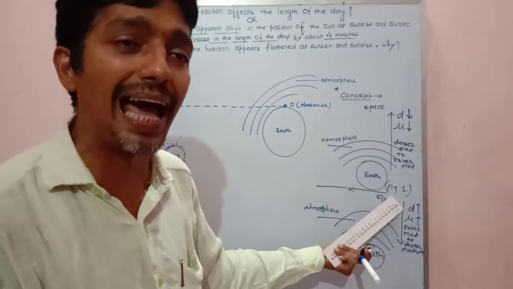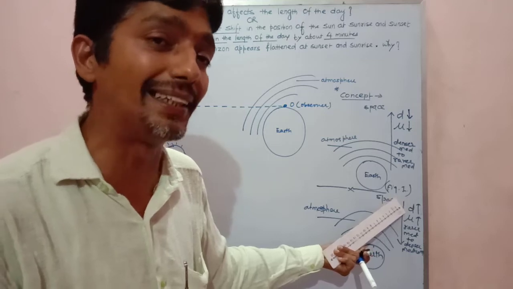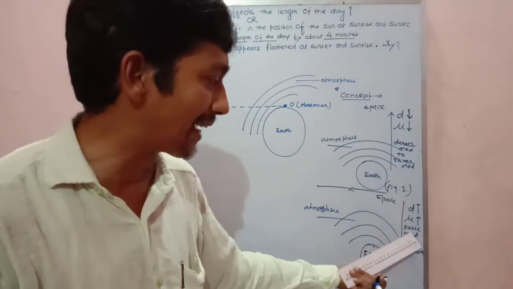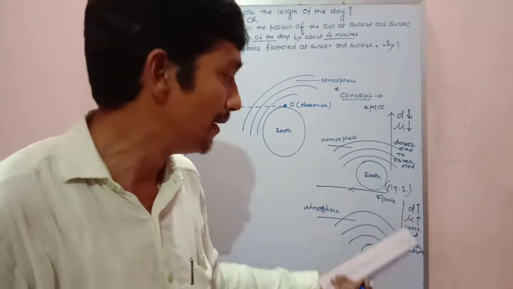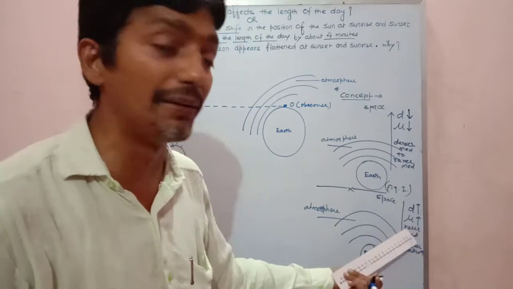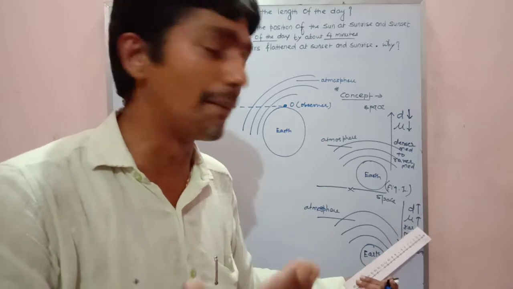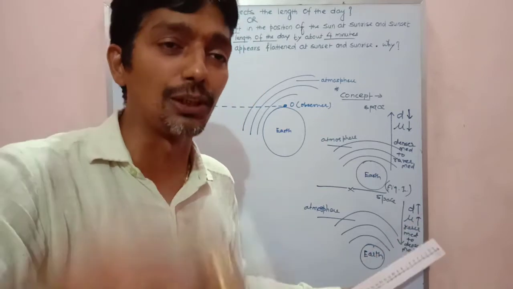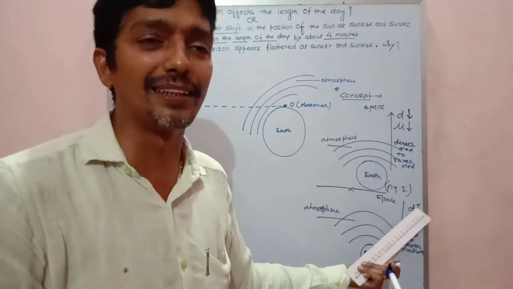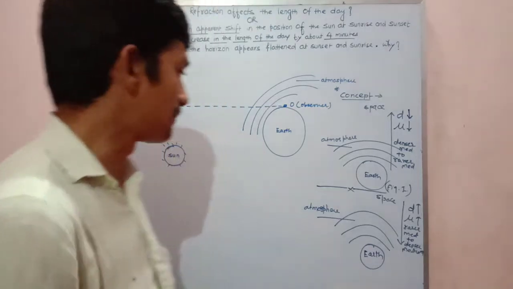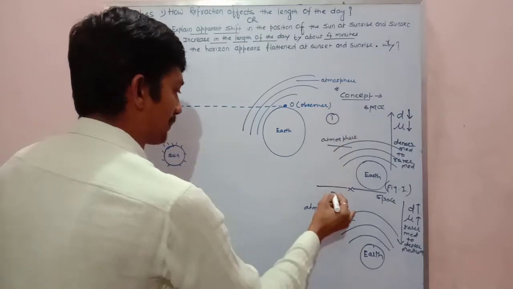Sir, we are coming from rarer medium because we are coming from space. Space is more vacuum, right? So it is lighter. So we are coming from rarer medium and entering the denser medium as we are reaching the Earth's atmosphere. So we are coming from rarer to denser, and you can imagine, rarer to denser, the mu value will go on increasing because you are entering a denser medium. So mu will go on increasing, and if mu increases, you know density also increases, my dear. Okay, so these are the two concepts I have given, concept number 1 and concept number 2.